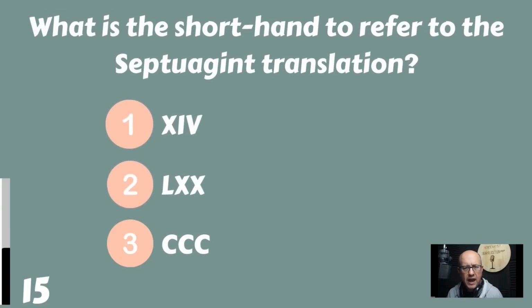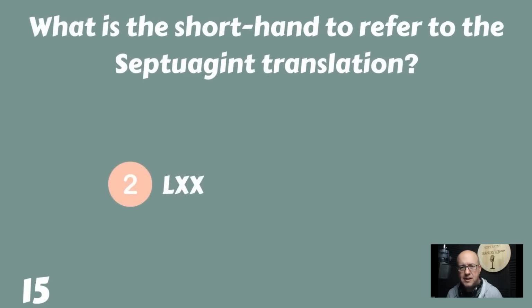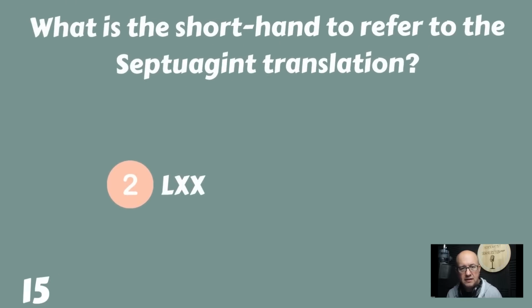What is a shorthand to refer to the Septuagint translation? The XIV, the LXX, or the CCC? If you're talking about the Septuagint, you're talking about the LXX.